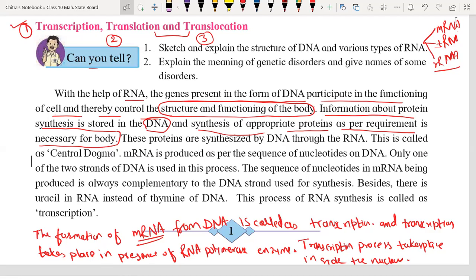Yes, so these nitrogenous bases are always present in sets of three. That's why it is called a triplet codon. We will discuss that, don't worry. Next slide we have that part.